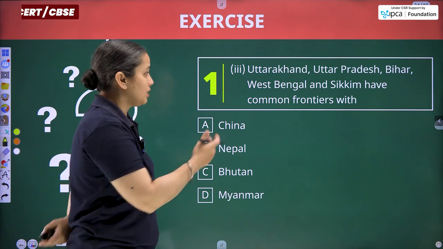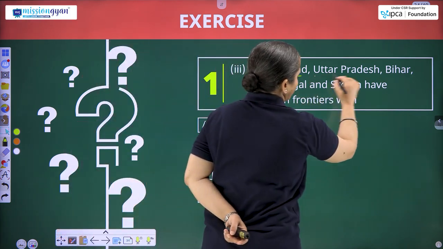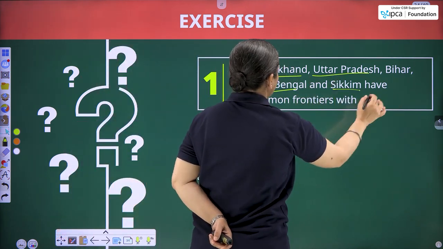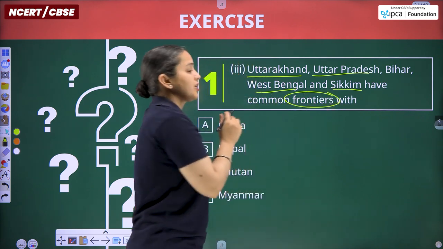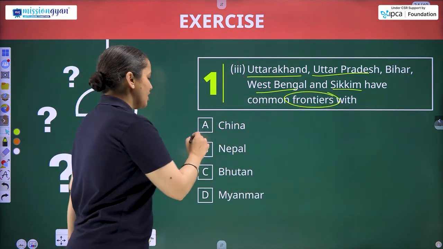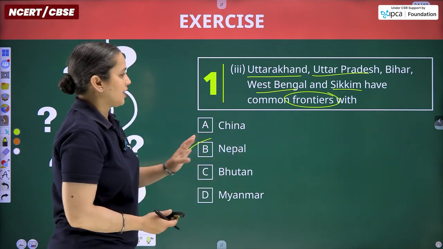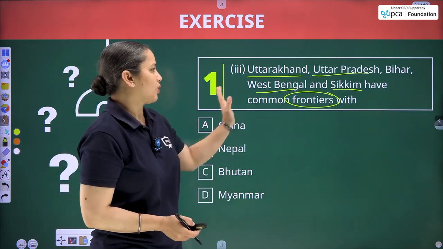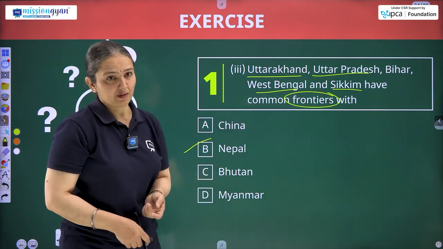Question number 3. Uttarakhand, Uttar Pradesh, Bihar, West Bengal and Sikkim have common frontiers. They do share their boundaries with one or another nation. So the common nation that shares its frontiers or boundaries with all these states is Nepal.